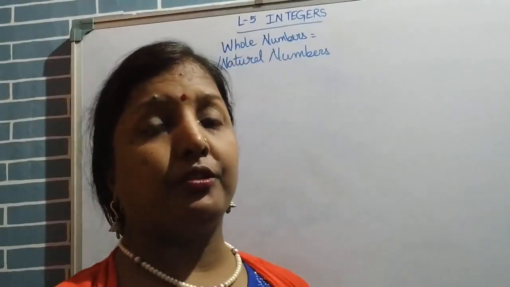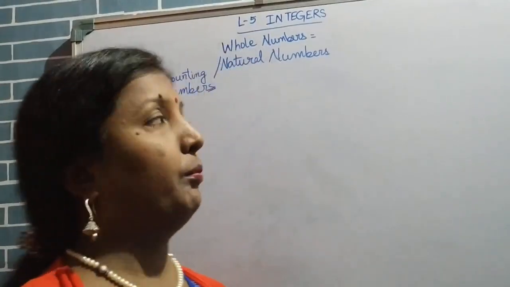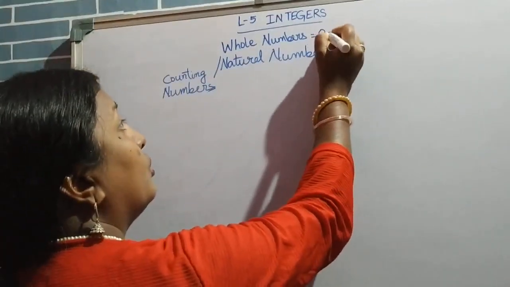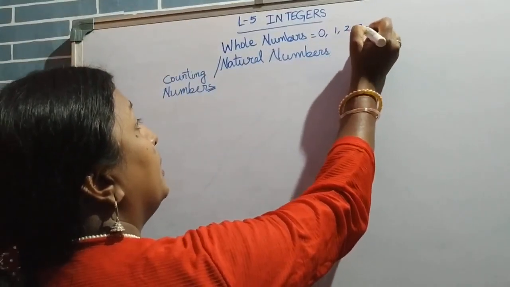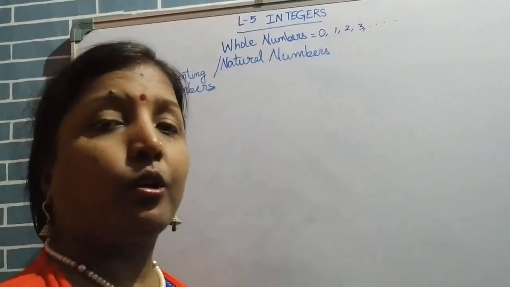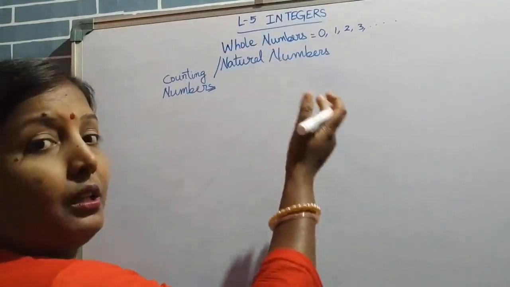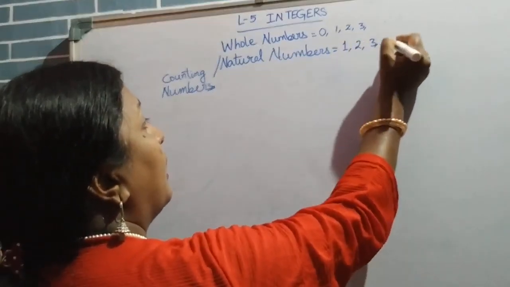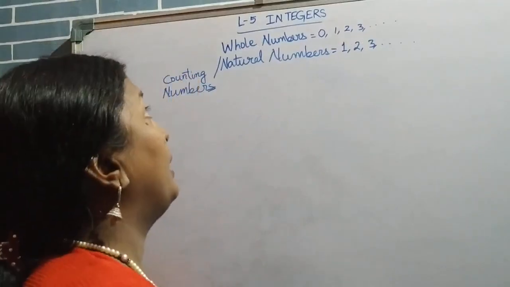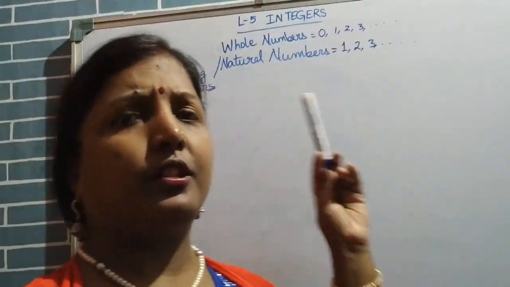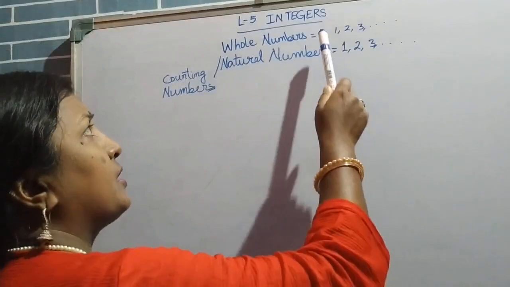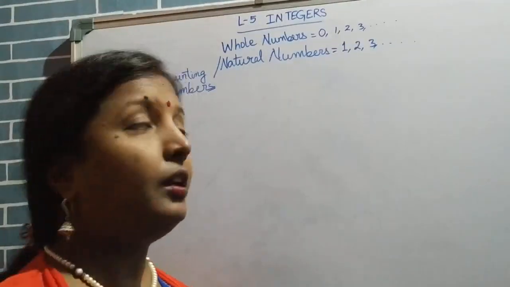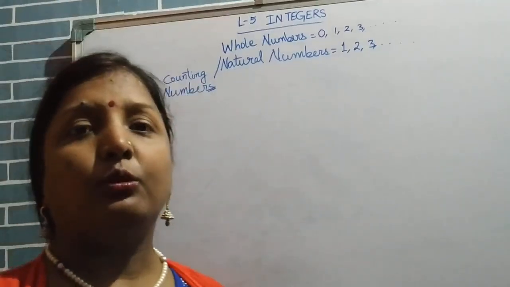Integers. Before going to integers, let us talk about what are whole numbers. Whole numbers, children, I suppose you all remember, are 0, 1, 2, 3 until infinity. And what is a natural number? Numbers that are 1, 2, 3 and so on. So between whole numbers and natural numbers, there's a difference of 0. If there's a 0, it's a whole number, and if the 0 is not there, it becomes a natural number. Natural numbers are also known as counting numbers.